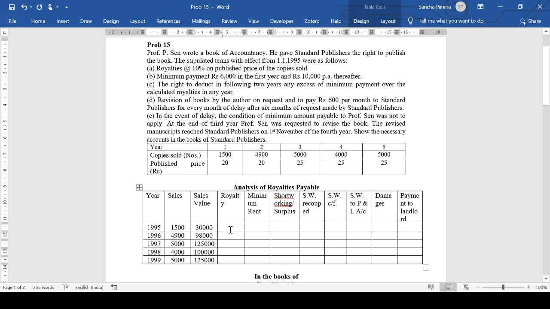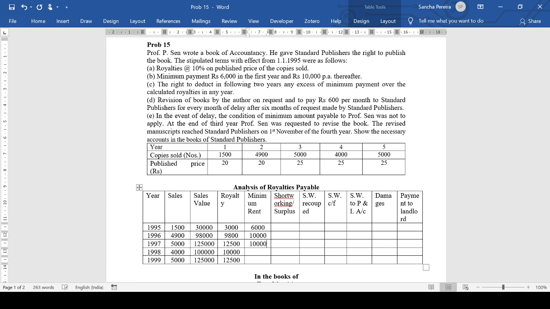So 10% of 30,000 will be 3,000. Here it's 9,800. Here it is 12,500. Here it is 10,000 and here it is 12,500. Now minimum rent that they've said the first year it is 6,000. Second year onwards it's 10,000.